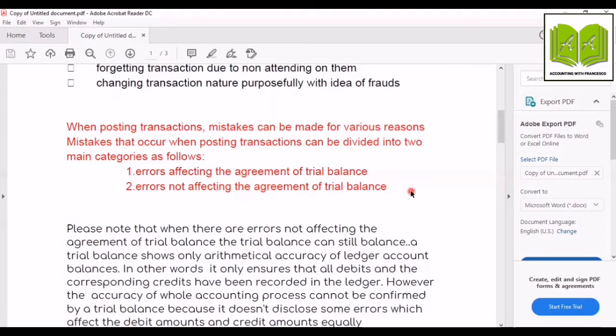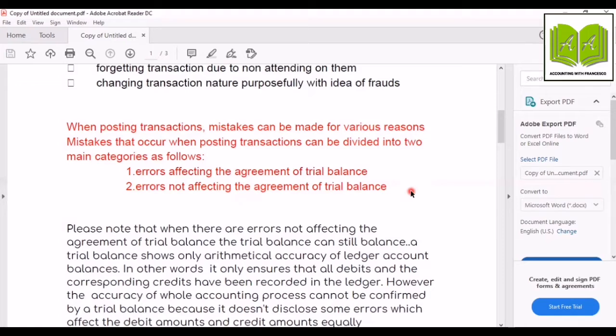Now think that by mistake the credit entry has been omitted. So in order to rectify that error, what must we do? Simple. First of all, we must credit rupees 20,000 to the cash account. And where should we debit? So we are going to open a temporary account called suspense account. When there are errors affecting the agreement of trial balance, the suspense account is created.